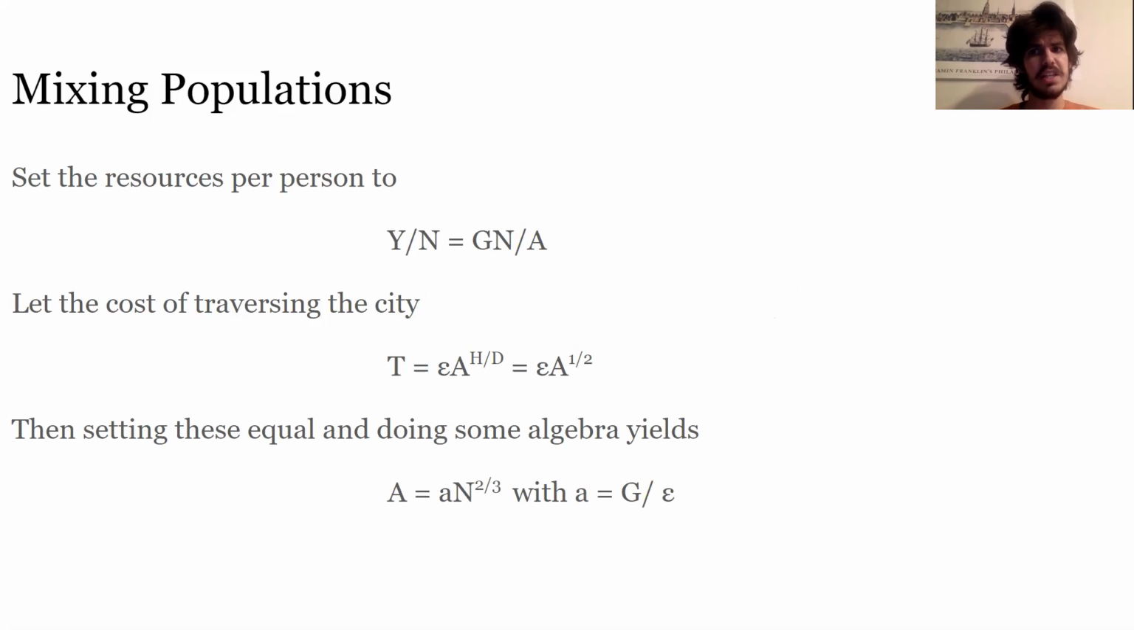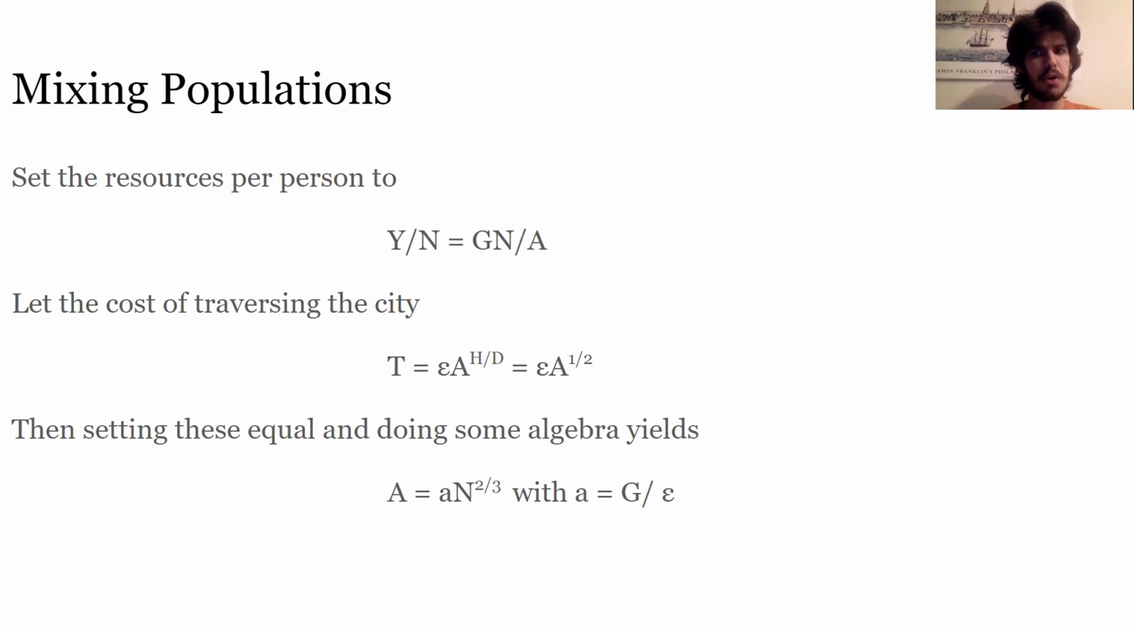So to do this, we're going to need two assumptions, the first of which is mixing populations, which basically means that anyone in the city has the resources to get anywhere else in the city. And to do this, we're going to start by setting the resources per person to Y over N equals G N over A. There's some background notation.